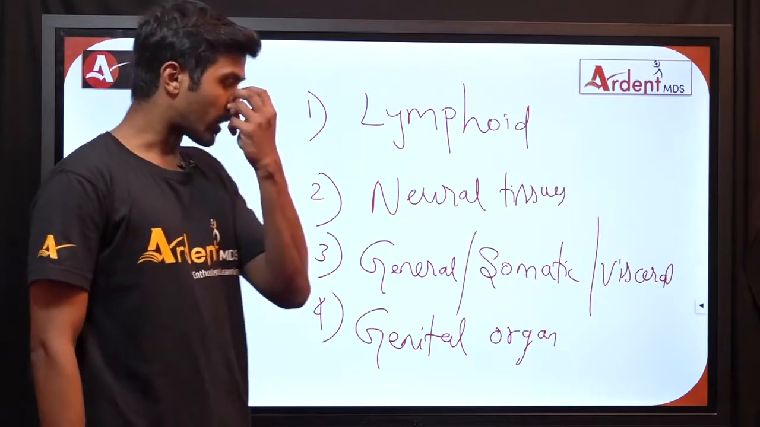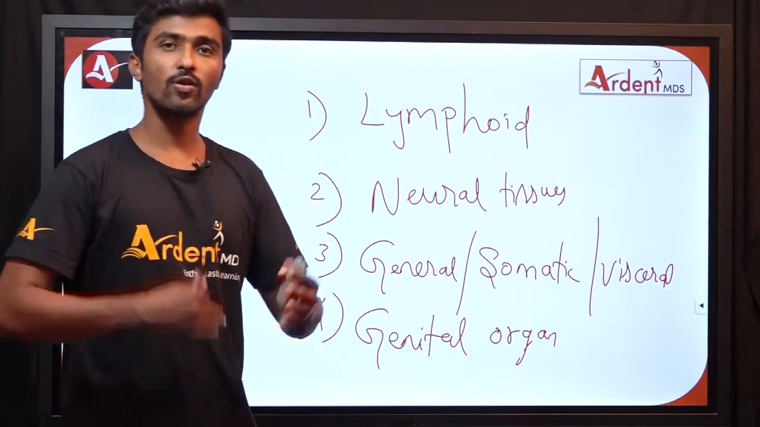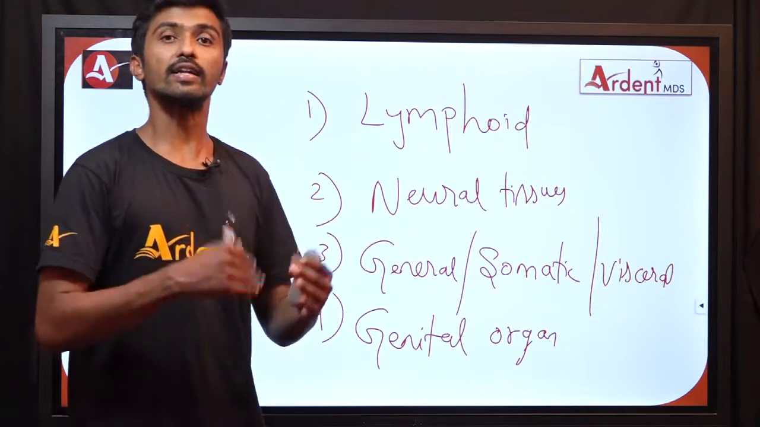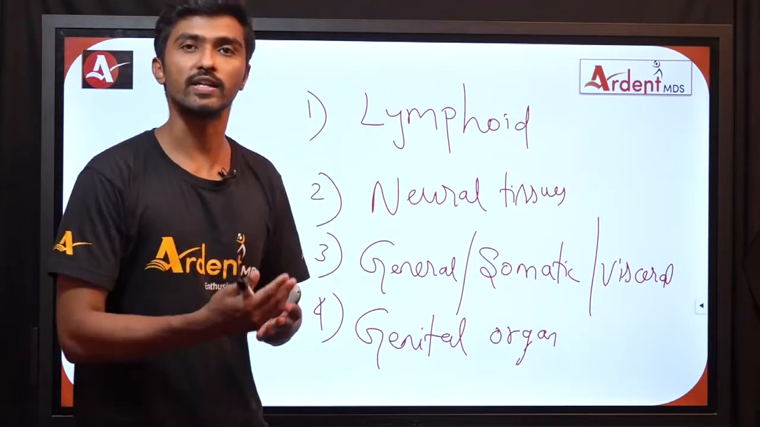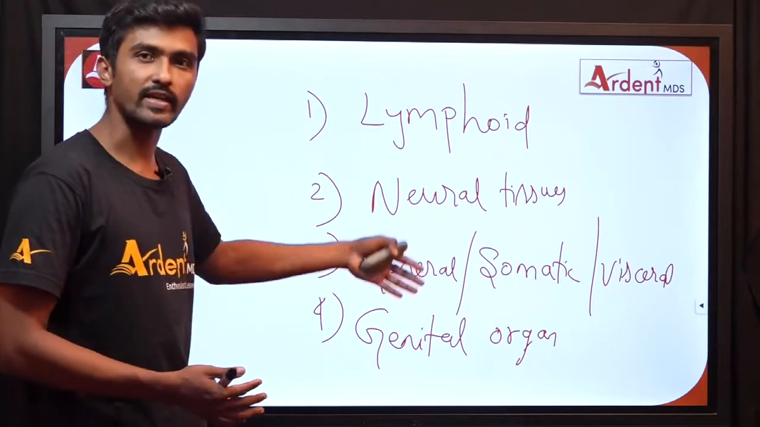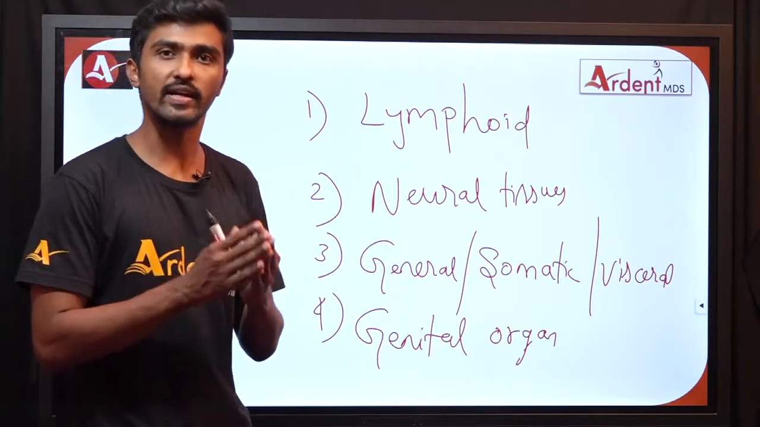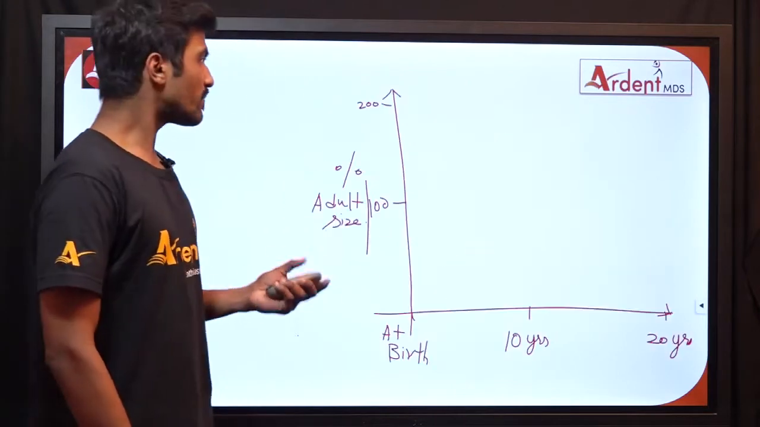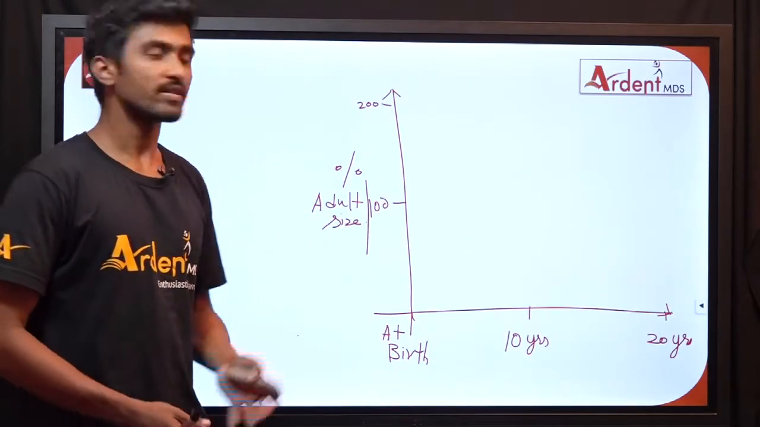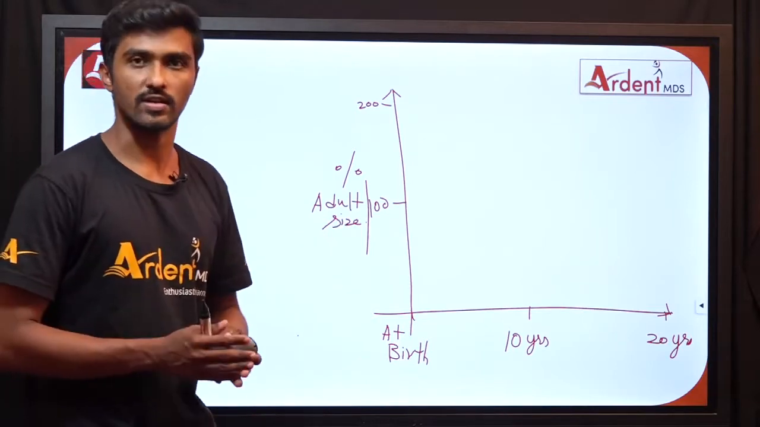and genital. And all these four different tissues grow at different rates and at different times. They have their own specific timeline for their growth and development. All these four categories don't grow at the same rate and at the same time. They have their own separate timeline. So that is what is being explained by means of Scammon's growth curve concept.